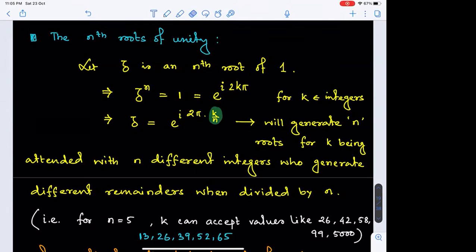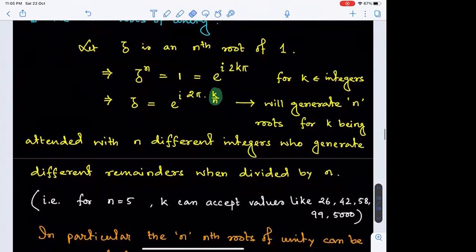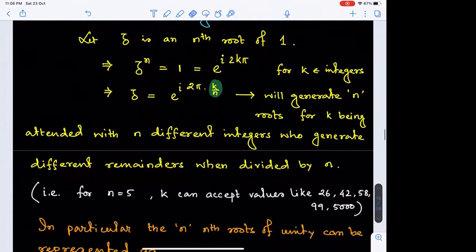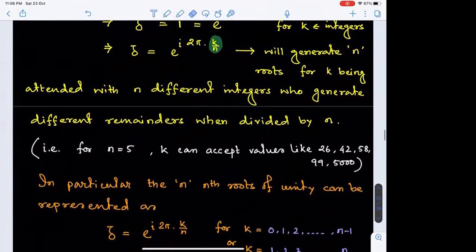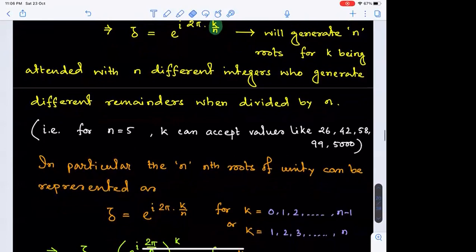Is that okay with everyone? So to make things a bit more standard, what we have considered is that in particular, the nth roots of unity can be represented as z equals e to the power i into 2 pi into k by n, for k equal to the first n whole numbers, or otherwise the first n natural numbers.